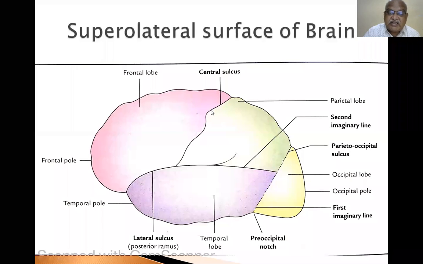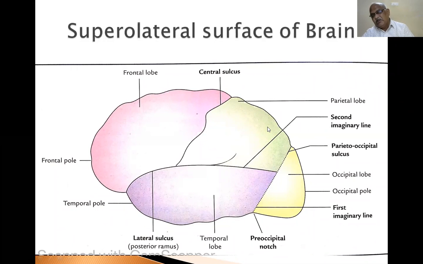The central sulcus is a more important sulcus, and depending upon the position and distance from the central sulcus, the remaining sulci and gyri are named. That is the importance of the central sulcus. It is more important in pathological autopsy examinations, because if you identify the central sulcus, you can name the remaining sulci and gyri.